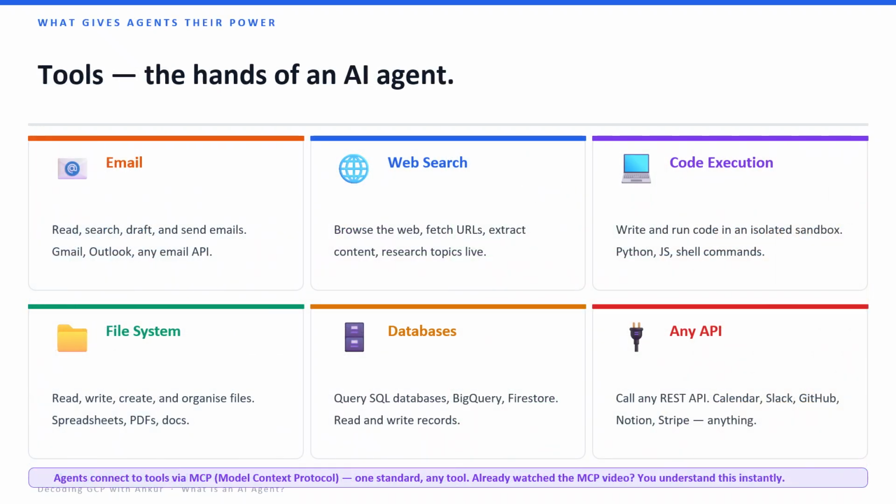Tools are what give agents their hands. Email, web search, code execution, file system, databases, any REST API. Without tools, an agent can only think. With tools, it can act. All of these connect through MCP, Model Context Protocol. 1 standard, any tool. If you have watched our MCP video, you already understand exactly how this works.